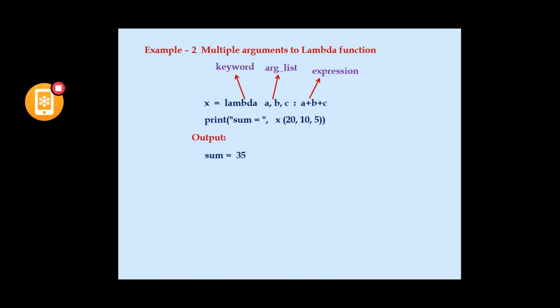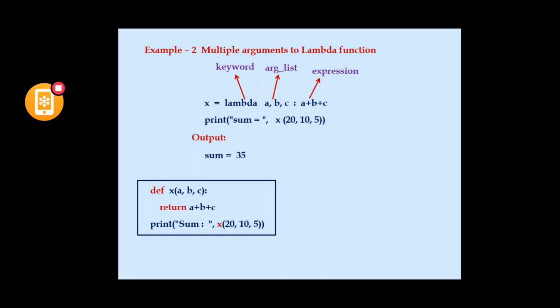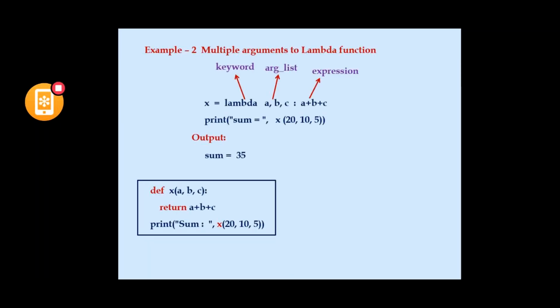This is by using lambda function. If the same code is written in normal functions, it will be like this. So we have a print statement, sum is equal to, and I'm calling a function with a name called x, and I'm passing the arguments 20, 10, and 5. For that I'm defining a function, def x of a b c, and I'm asking it to return a plus b plus c, so that the sum value will be returned to the print statement and this value will be printed. So that's all with that particular example.